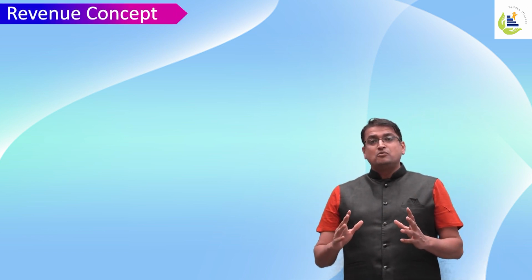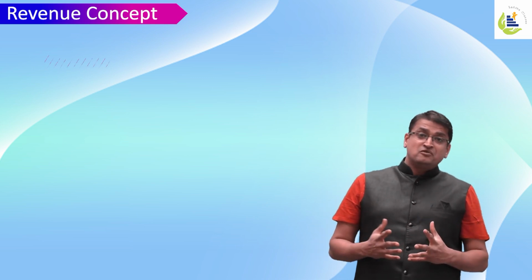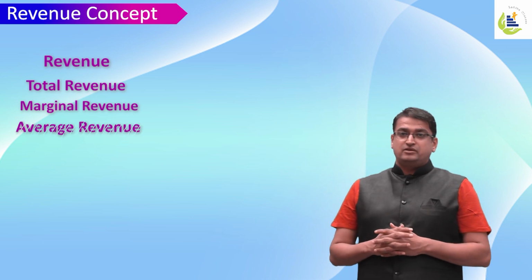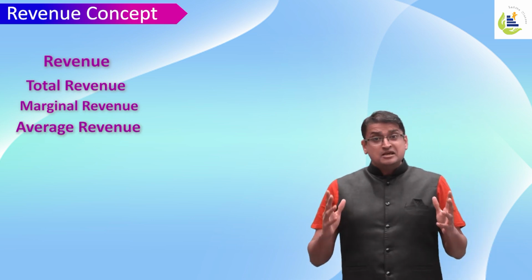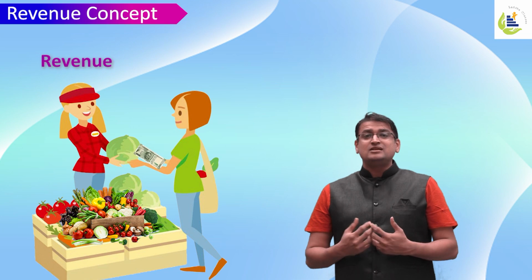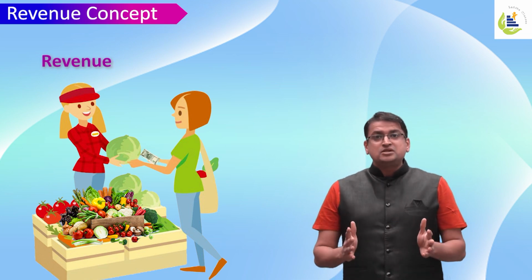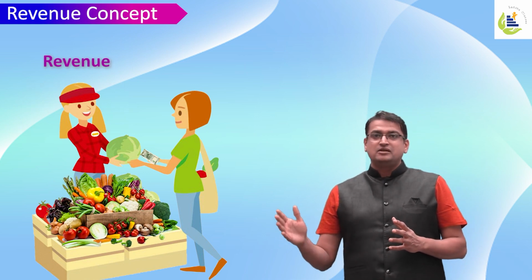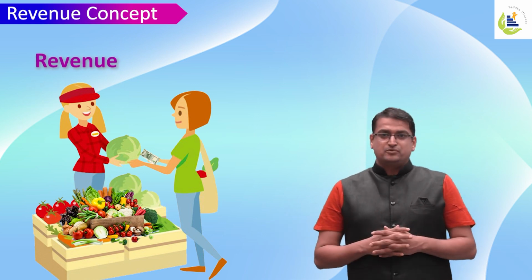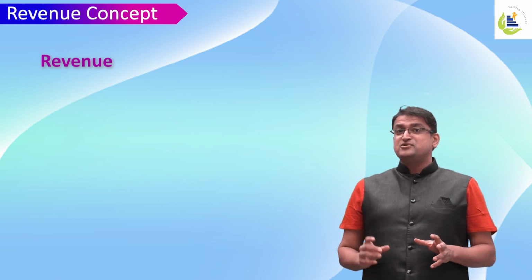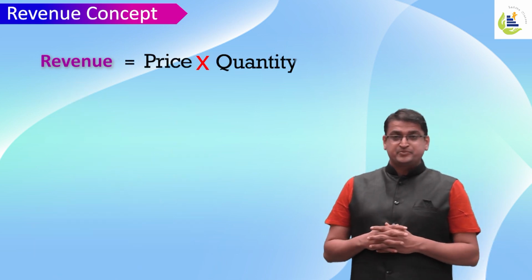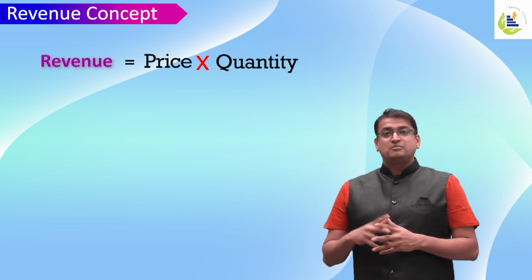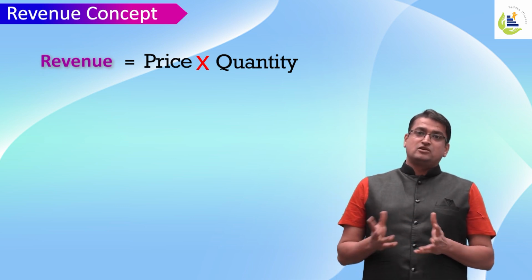In this video, we will try to understand the meaning of revenue, total revenue, marginal revenue, and average revenue. Well, in simple terms, revenue is total income. Total receipts received by the sales of all the quantity of goods is called revenue. In simple terms, revenue is price into quantity. Revenue is the total receipt or total amount received by selling the quantities of a commodity.